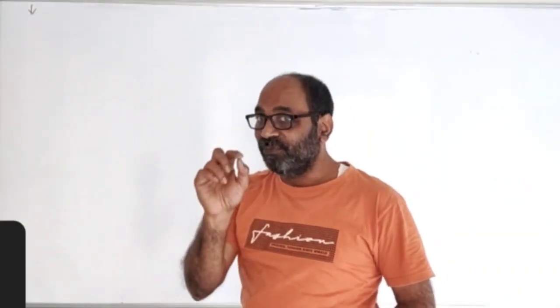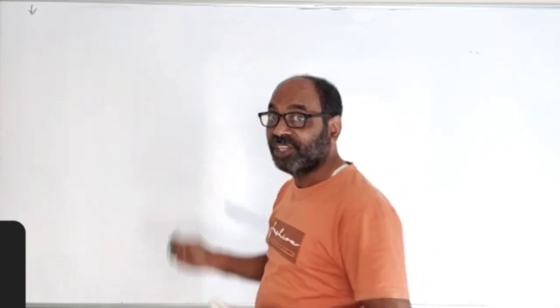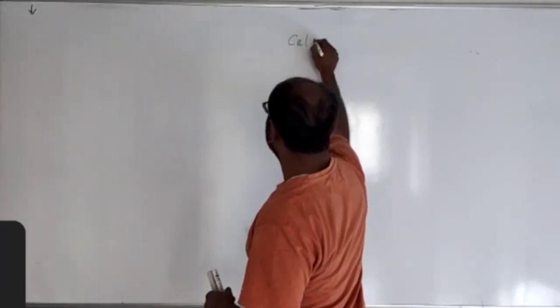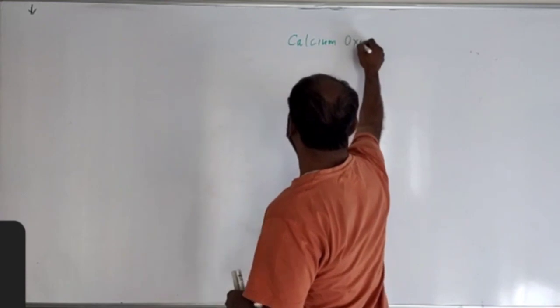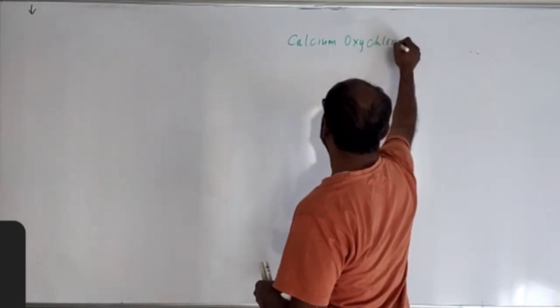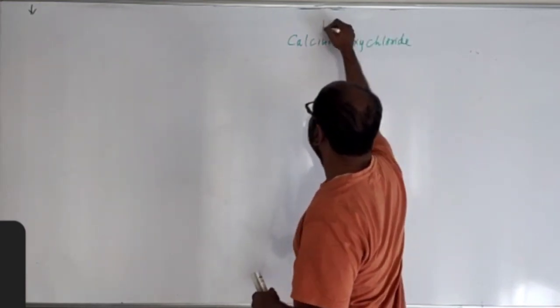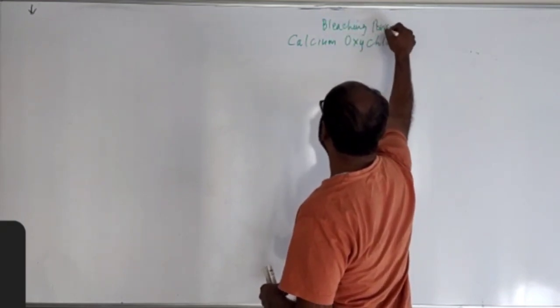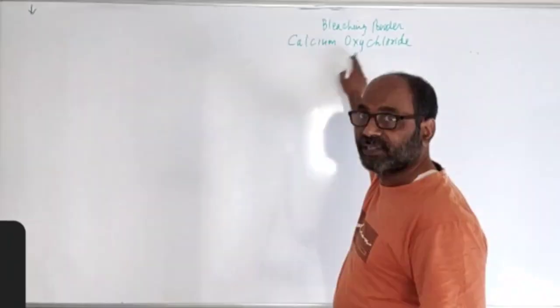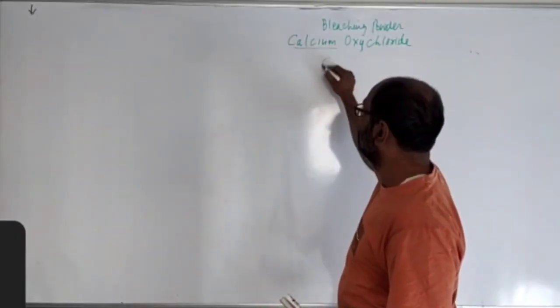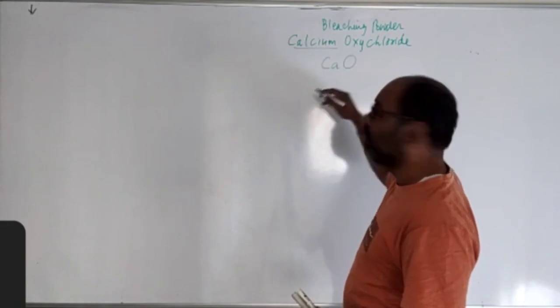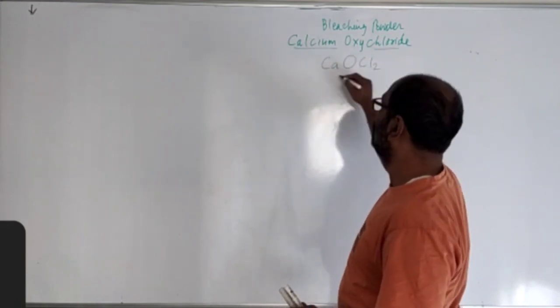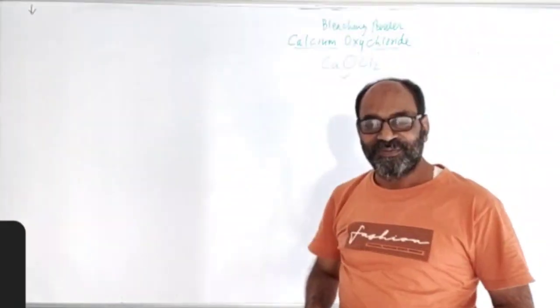It is a compound of which metal, calcium and chlorine, and the name is calcium oxychloride, this is the name of bleaching powder। Bleaching powder तो इंडस्ट्रियल नेम है, बट उसका केमिकल नेम है कैल्शियम ऑक्सीक्लोराइड। कैल्शियम के लिए Ca, ऑक्सी के लिए O, और क्लोराइड के लिए Cl2।